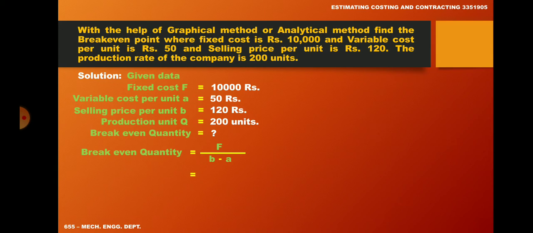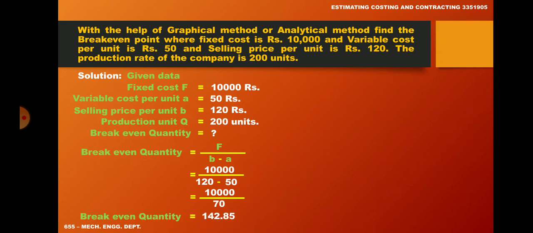Therefore F, what is the value of F? 10,000 divided by 120 minus 50. So 10,000 divided by 70. So what is the value of break even quantity is 142.85 unit. But the quantity is not in a point form, so it is nearly equal to 143 product or unit.